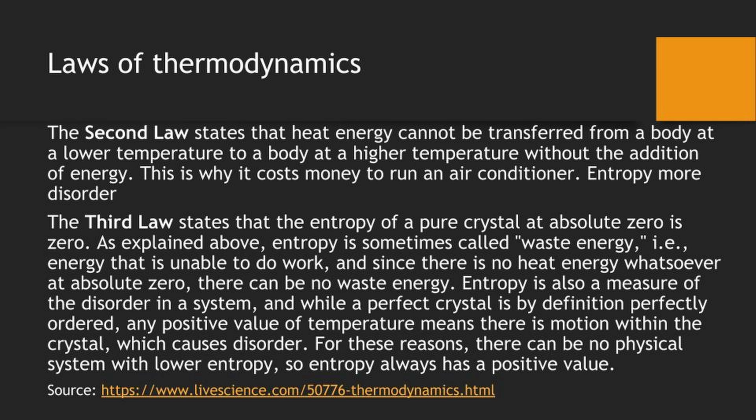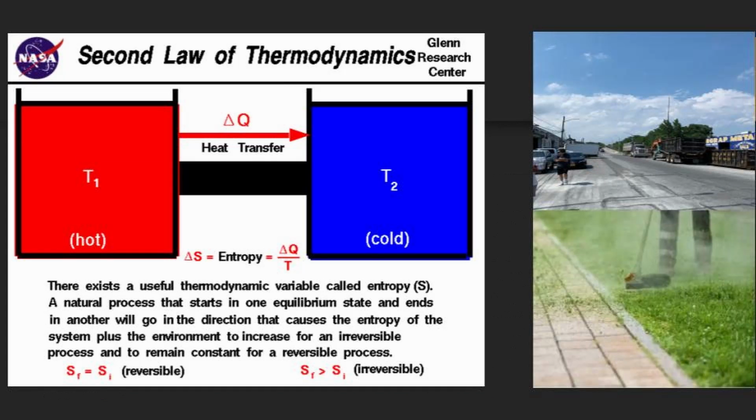So it always goes from hot to cold, heat transfer. So the second law of thermodynamics has to do with disorder. Everything leads towards disorder. It takes energy to decrease the disorder, which means lower entropy. So with higher entropy, that means it's always disorder.